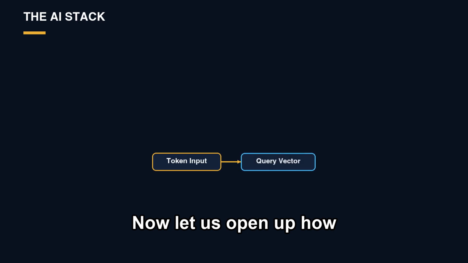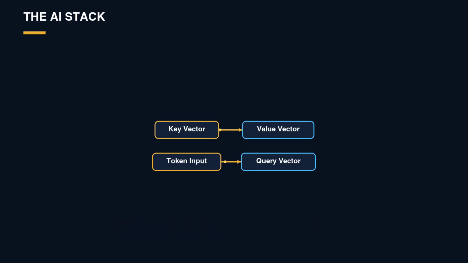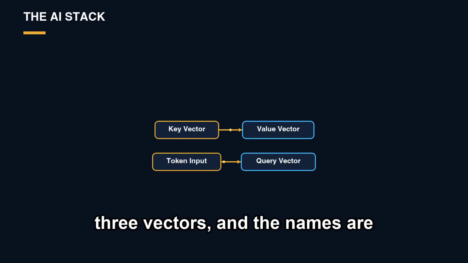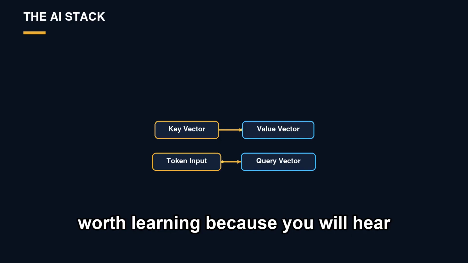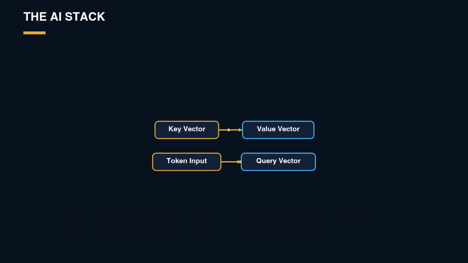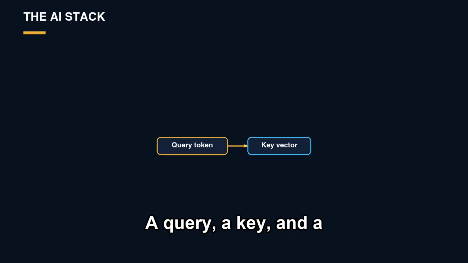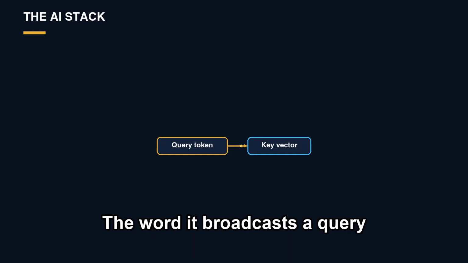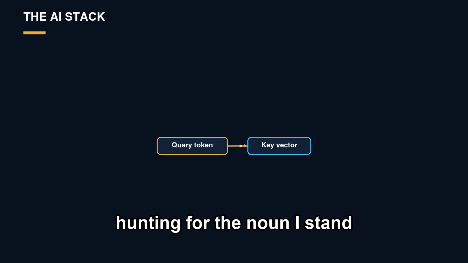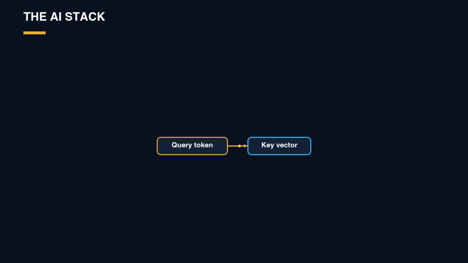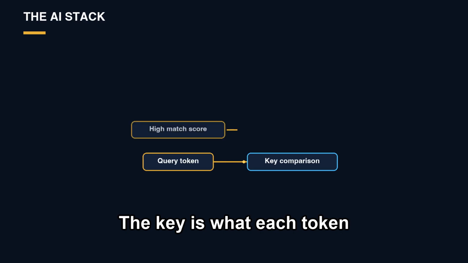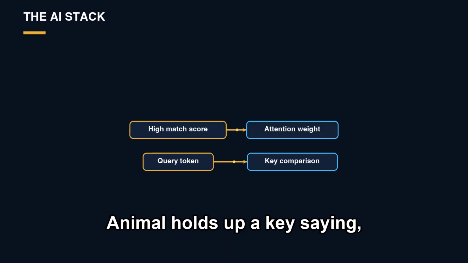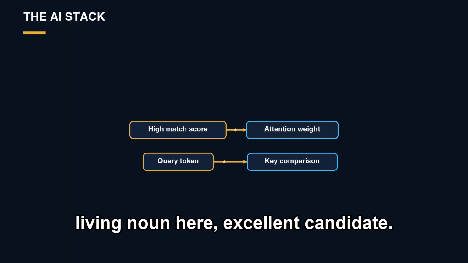Now let us open up how a word decides who to look at. For every token, the model computes three vectors, and the names are worth learning because you will hear them everywhere. A query, a key, and a value. Think of a library search. The query is what this token is looking for. The word it broadcasts a query that says, I am a pronoun hunting for the noun I stand in for. The key is what each token advertises about itself. Animal holds up a key saying, living noun here, excellent candidate.